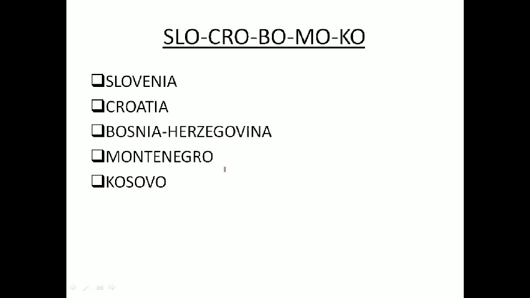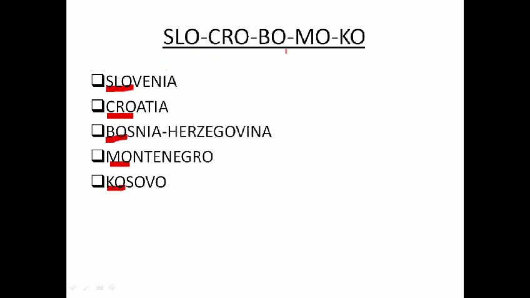Now what is this? This is Slo-Cro-Bo-Mo-Ko. Very interesting, no? So now you see the formation. Slo for Slovenia, Cro for Croatia, Bo for Bosnia, Mo for Montenegro, and Ko for Kosovo.